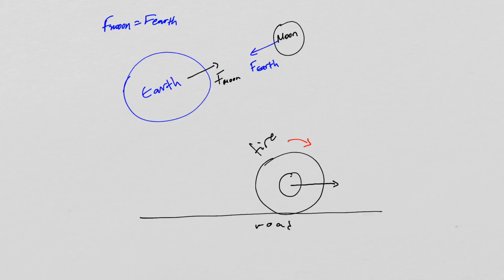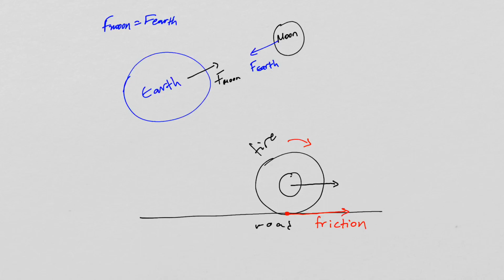But why would it move to the right? Well, if you look at the contact between the road and the tire, the tire is going this way with respect to the road. So then that will generate a force of friction that will be directed this way to the right. And so that is essentially what causes the tire to actually move in forward direction.